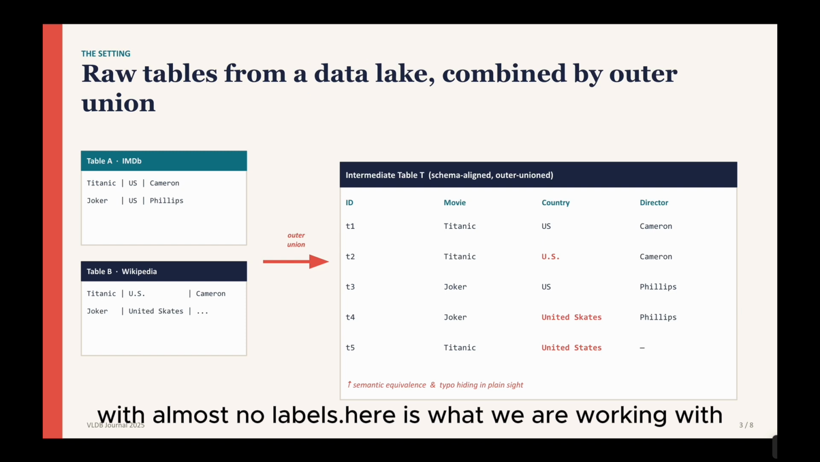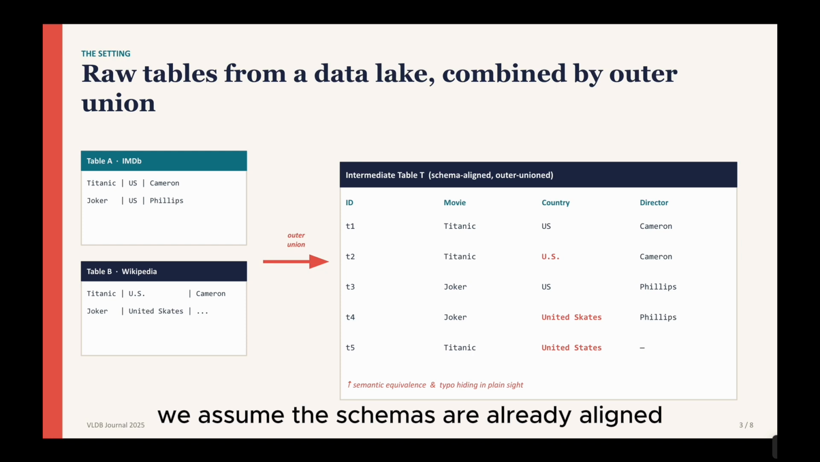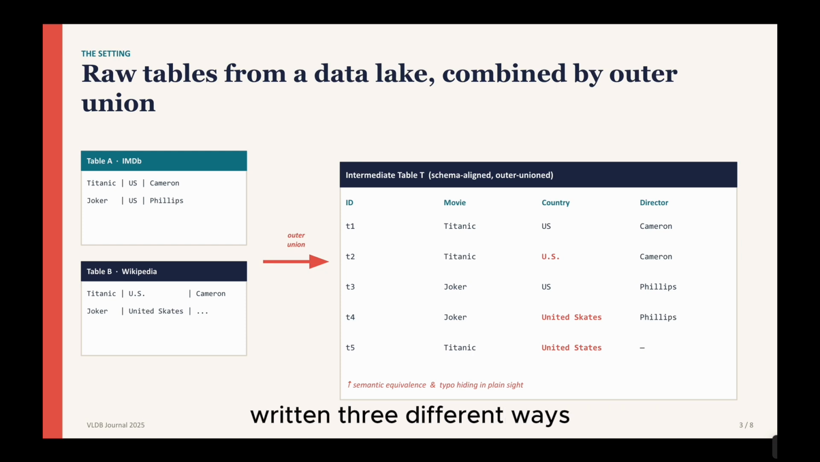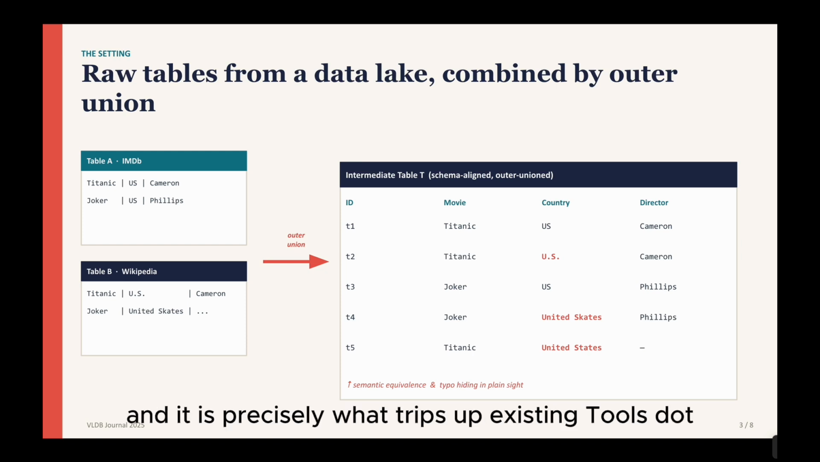Here is what we are working with. Take two tables, one from IMDb and one from Wikipedia. We assume the schemas are already aligned, and we outer union everything into a single intermediate table. Now look closely. US, USA, and United States all denote the same country, written three different ways. And "United Sates"? That is a typo. This kind of noise is pervasive in real data lakes, and it is precisely what trips up existing tools.